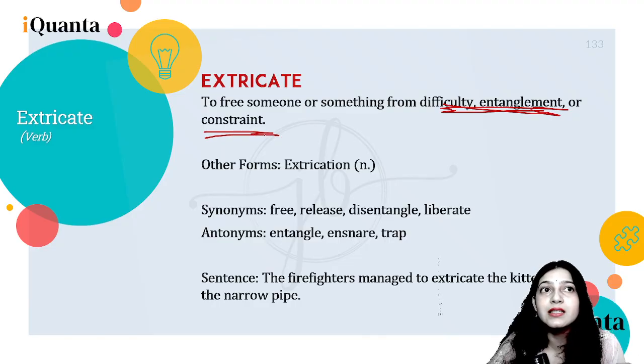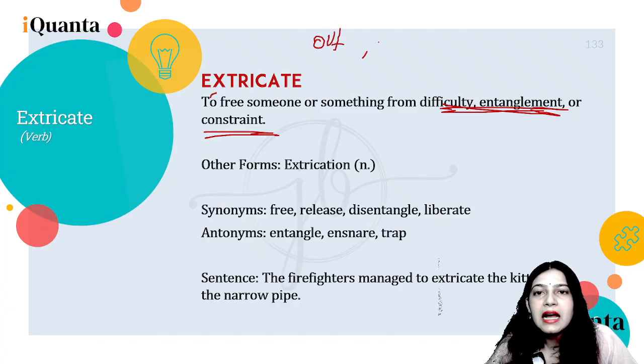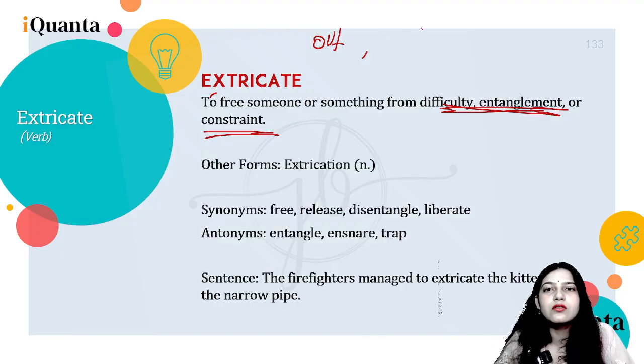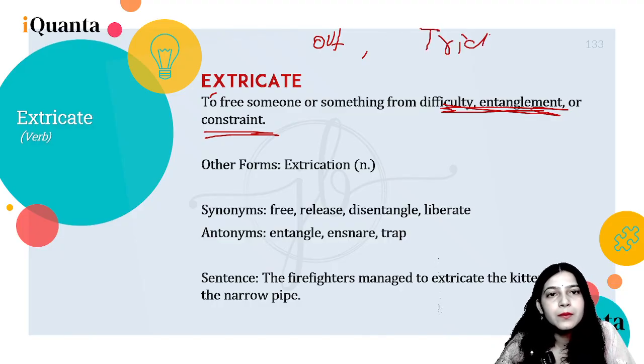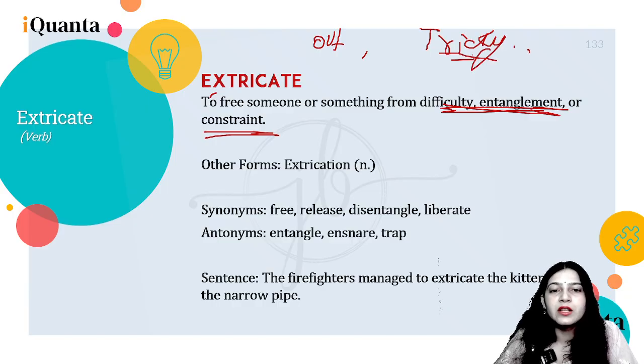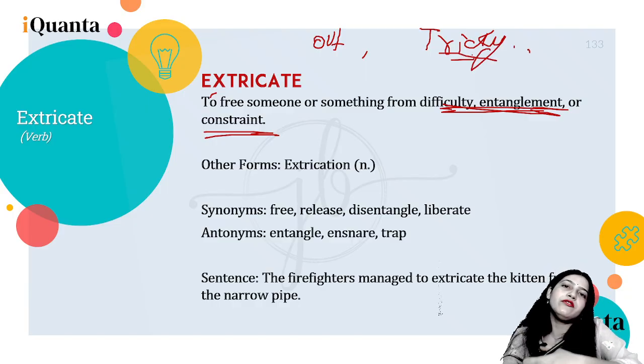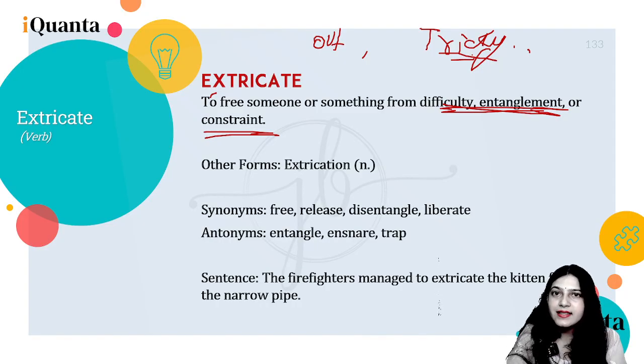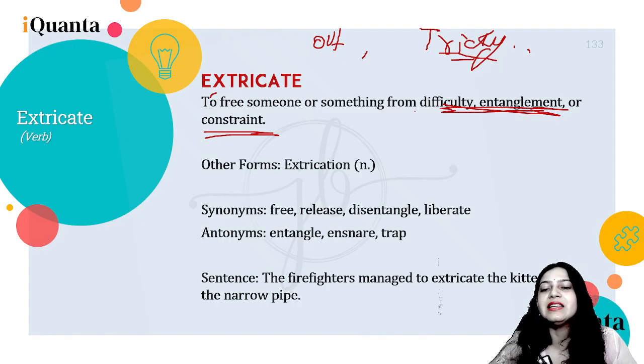That means this person might be in a problem, so to free someone from this. So ex is out, and let's think about tricate as tricky. So getting out of a tricky situation is extricate, right?